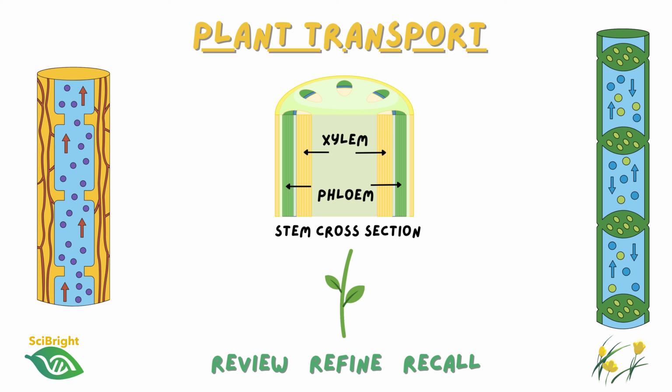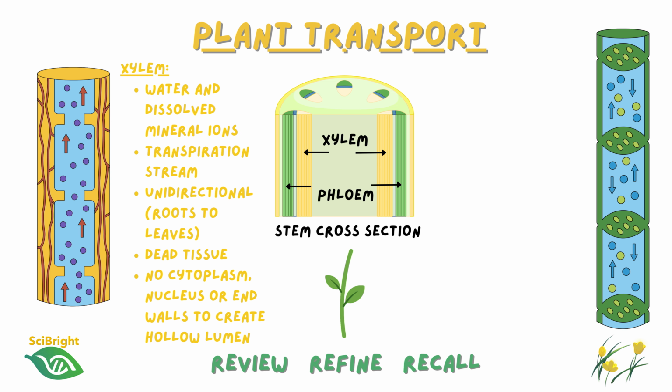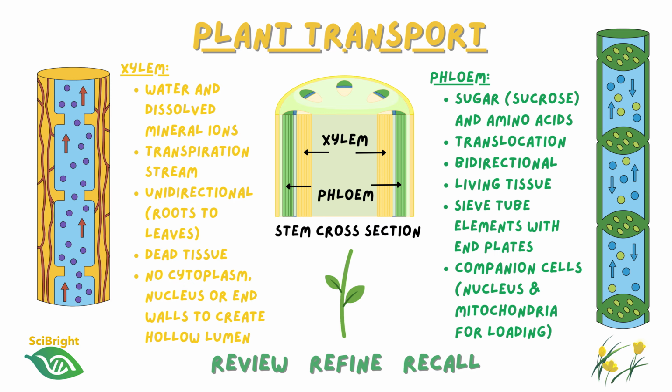At GCSE, you've learned that plants have two specialised transport tissues, xylem and phloem. The xylem is a dead tissue which transports water and dissolved mineral ions from the roots to the leaves. This movement is one way because water is continually absorbed from the soil and transported upwards to replace water lost from transpiration. The phloem, on the other hand, transports sugars such as sucrose along with other organic substances like amino acids in a process called translocation.